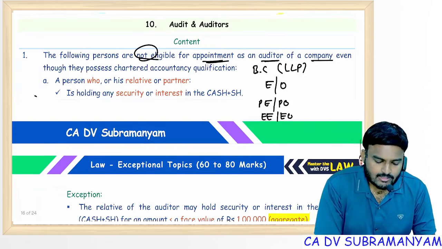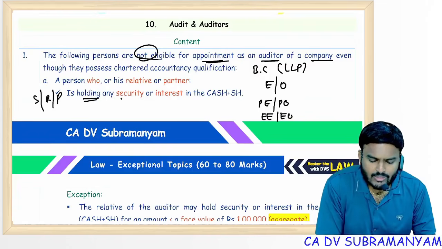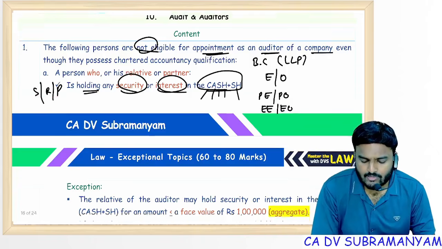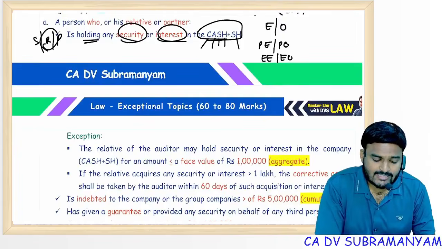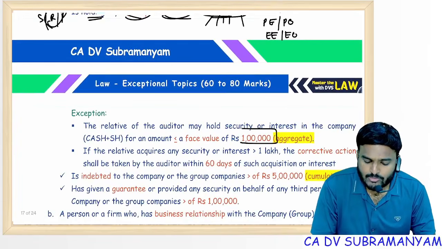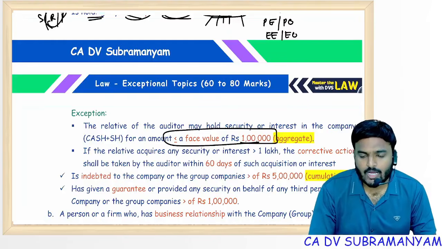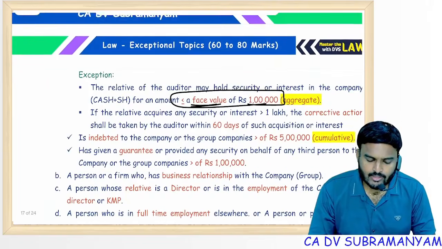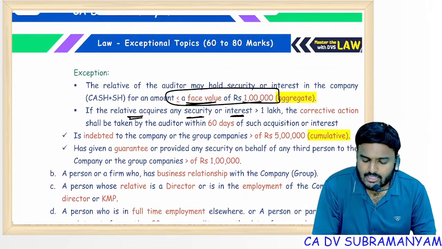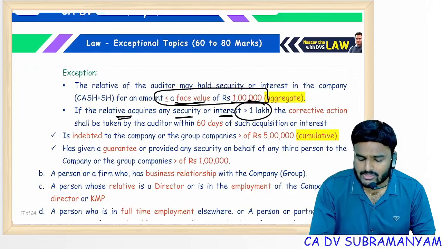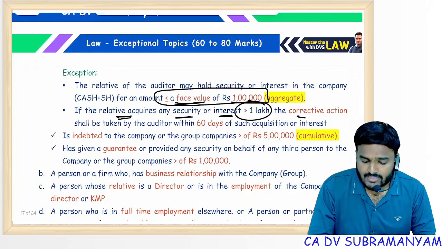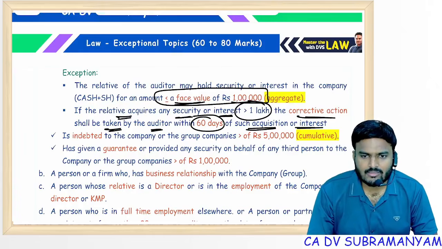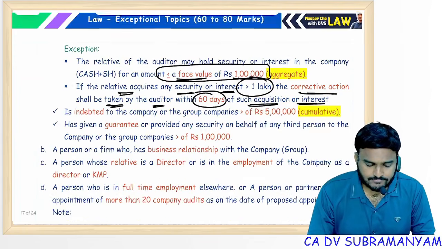Next one, self, relative or partner holding any security or interest in the company, associate, subsidiary, holding, or subsidiary of holding, disqualified. But for a relative, there is an exemption. That exemption is 1000 rupees face value of securities they can hold. Up to face value, not market value. Up to face value, 1 lakh rupees. Getting my point? But if a relative acquires any security or interest exceeding 1 lakh due to bonus issue or rights issue or subsequent purchases, the corrective action shall be taken by the auditor within 60 days of such acquisition, or else disqualified, vacancy in the audit office.